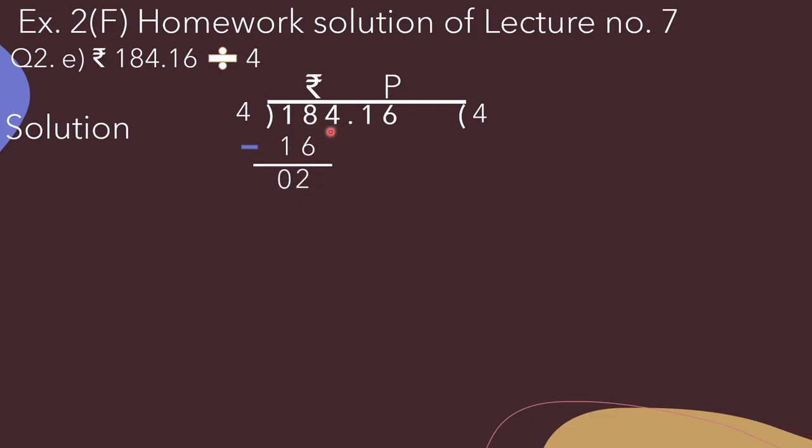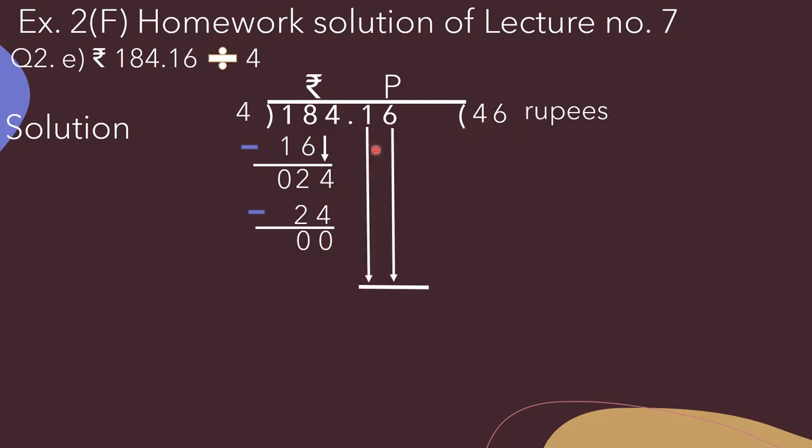And now we will bring down this 4, and here we will write 4. Now the number becomes 24. Now we have to divide 24 by 4. We get 6 as the quotient and 24 below 24 we will write. So 24 minus 24 is equal to 0. Now 46 rupees is there. Now we have to bring down this 16 paise column.